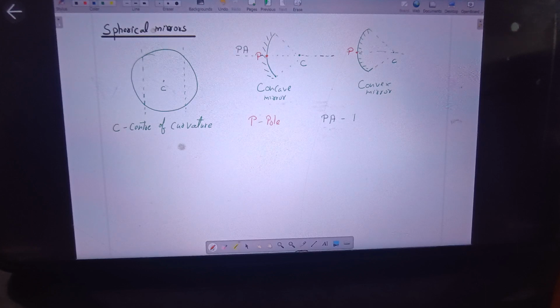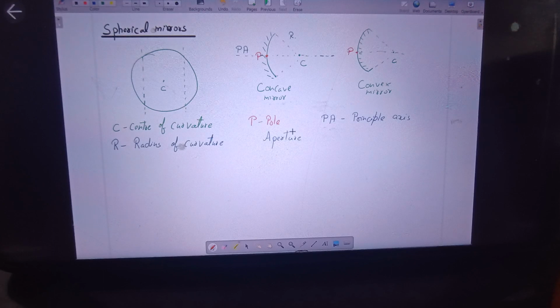PA stands for principal axis. It is the line through the pole and the center of curvature. The separation between the pole and the center is the radius, since the distance of the surface of the circle from the center is the radius. In this case it is r, the radius of curvature. And the whole reflecting surface of the mirror is called its aperture. The surface of the mirror which is available to reflect the light is called the aperture of the mirror.